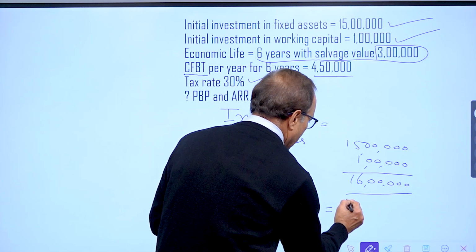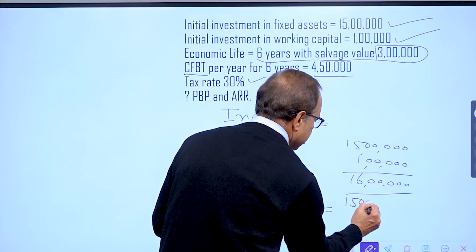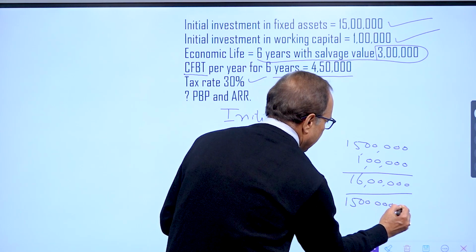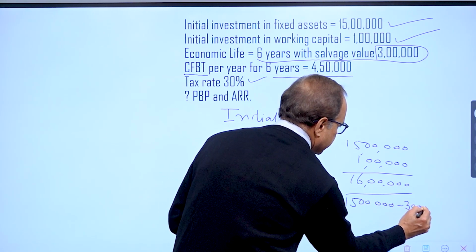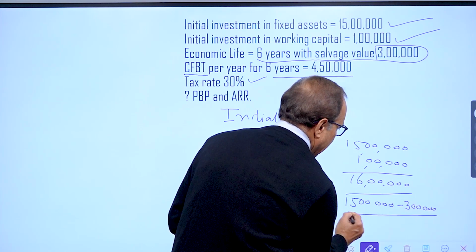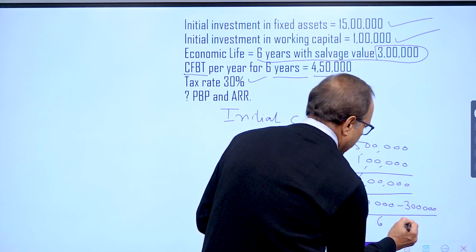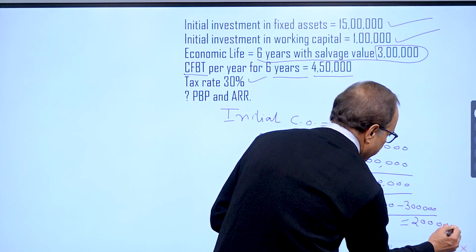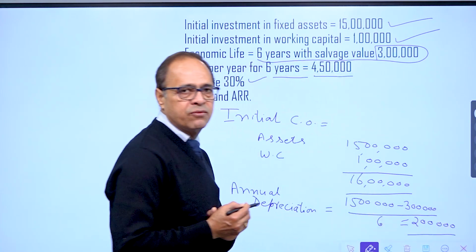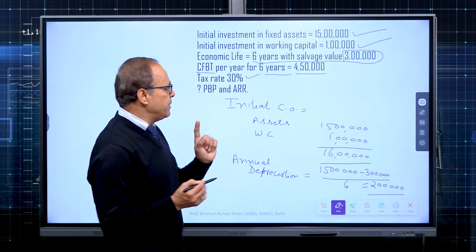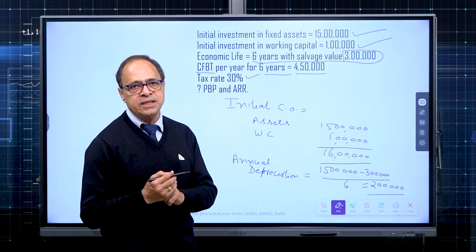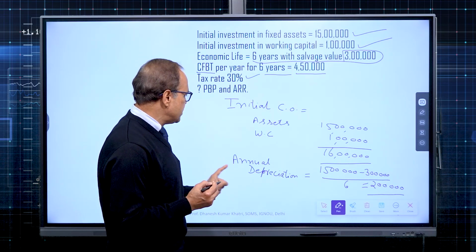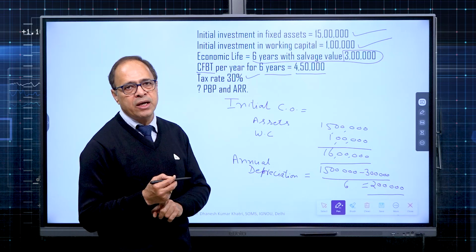In this case, cost of asset is 15 lakhs, estimated salvage value is 3 lakhs and life is 6 years. So annual depreciation will be 2 lakh rupees. So fundamental number 2, if question is silent, then always use straight line method for charging annual depreciation.